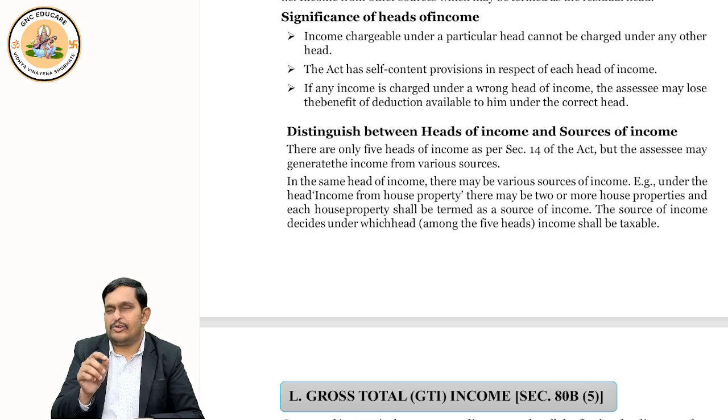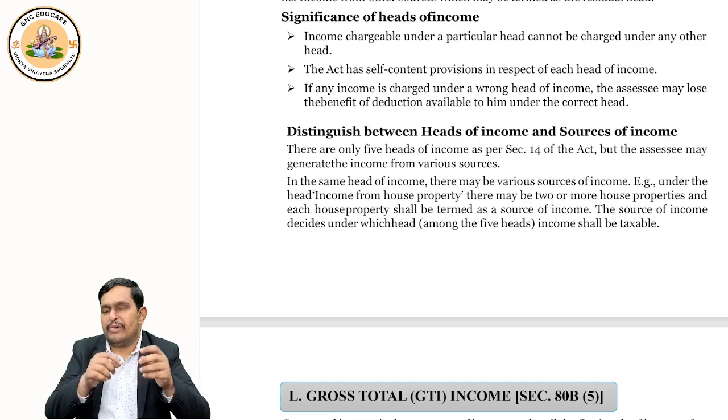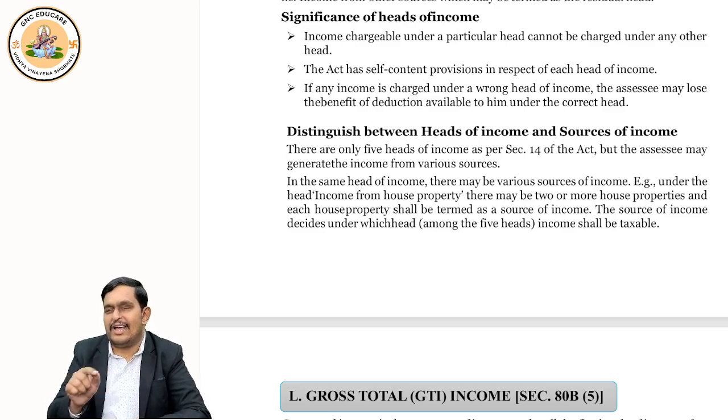Income which you generate from the business and profession head, you can have multiple businesses, correct? So if you have multiple businesses, there are multiple sources. But all will be taxed under which head? Profits and gains of business or profession. Take the example of Mr. Mukesh Ambani ji.